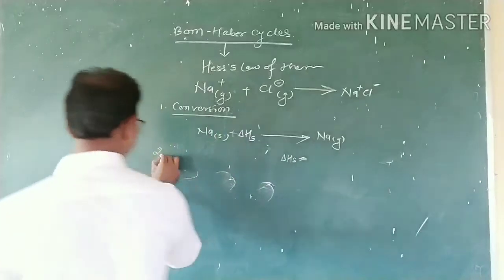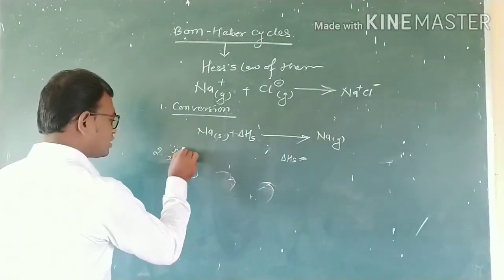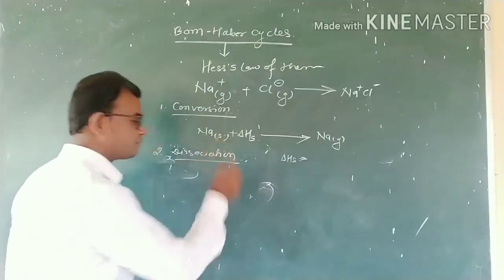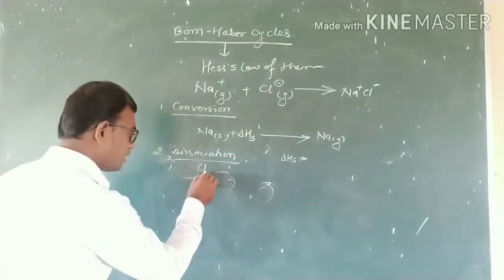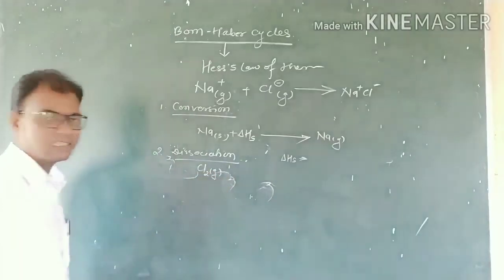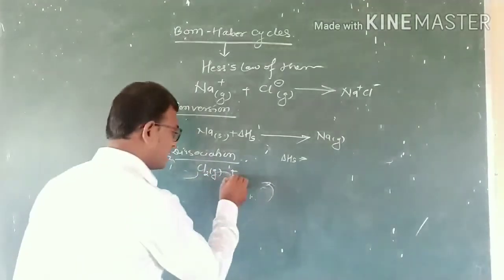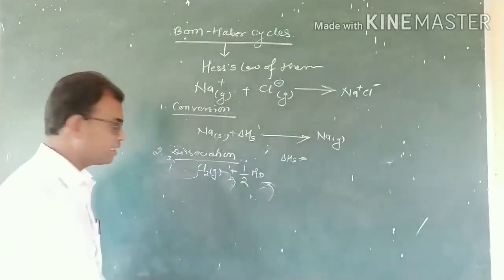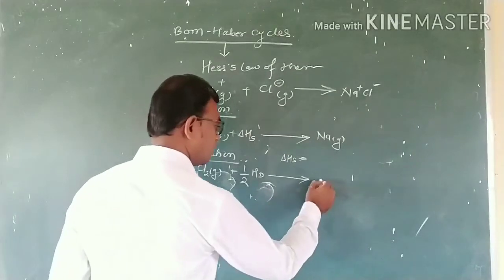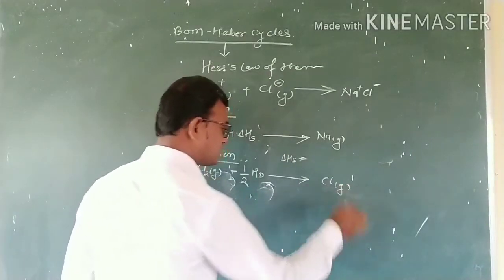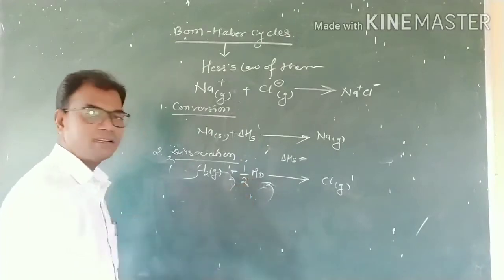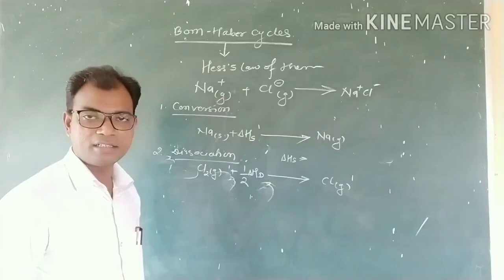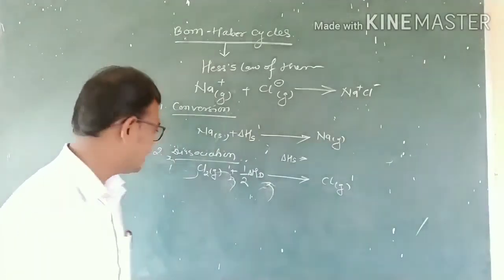Then the second step is dissociation, in which the chlorine molecule in a gaseous state is dissociated by the enthalpy of dissociation and converted into the chlorine atom in a gaseous state. Here delta Hd is the enthalpy change for dissociation.